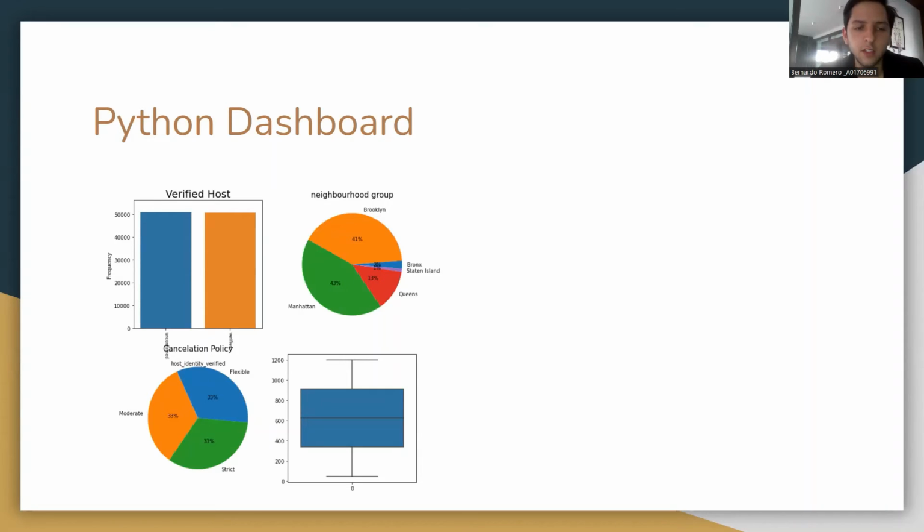Then we have our cancellation policy. It's pretty even, 33% in each one. We have moderate, flexible, and strict. It's pretty even. And our last chart, it's the box plot.